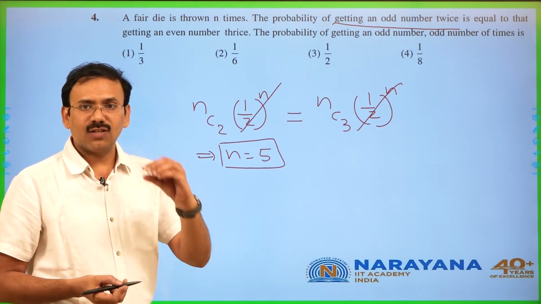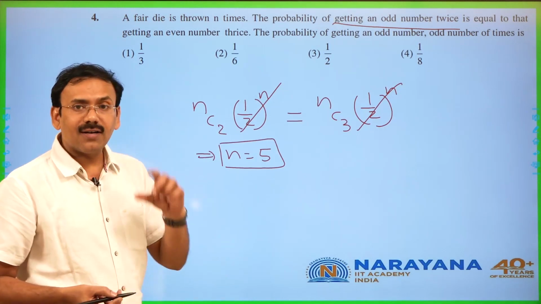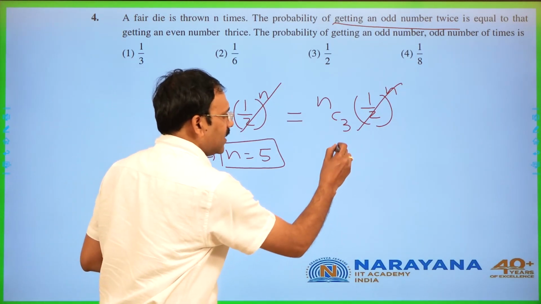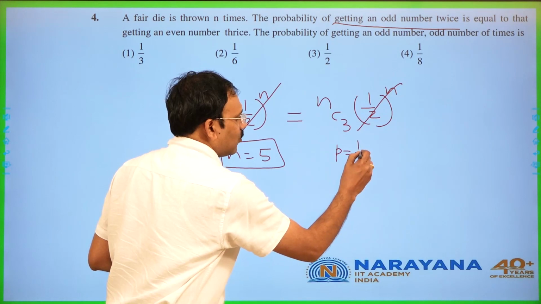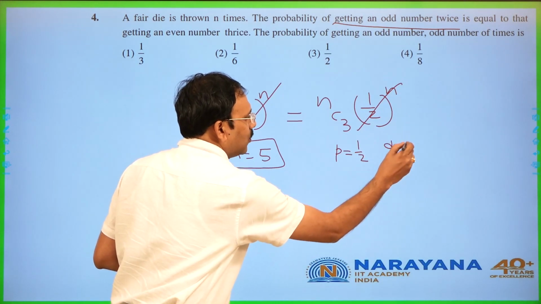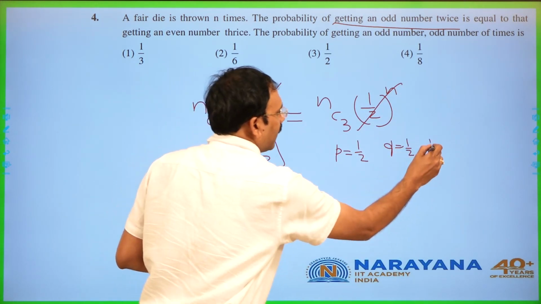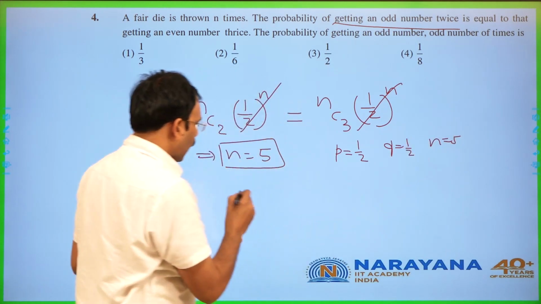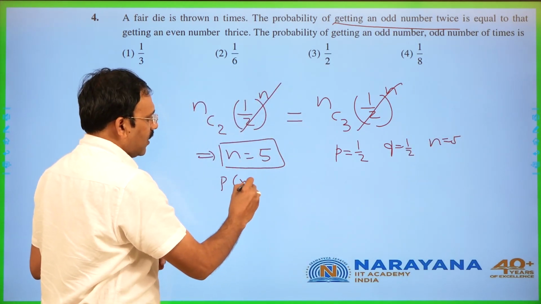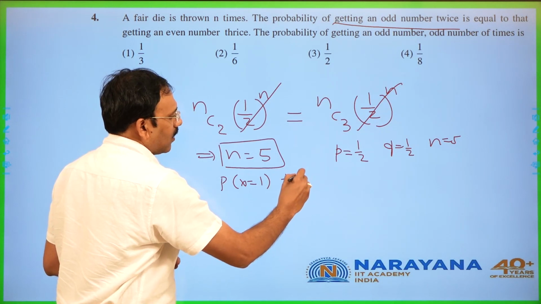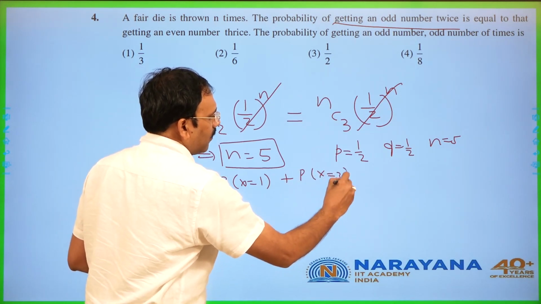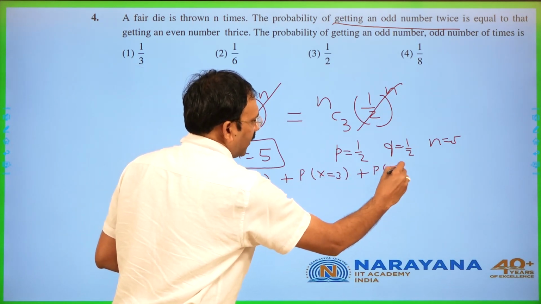Suppose 5 dice are thrown, I have to get an odd number, suppose success. In a single trial, success p is equal to 1 by 2, failure q is equal to 1 by 2, number of trials is 5. I want number of successes x to be 1 or 3 or 5.